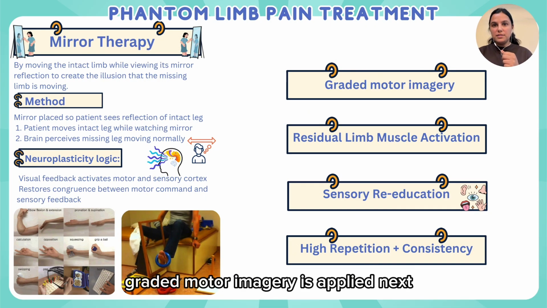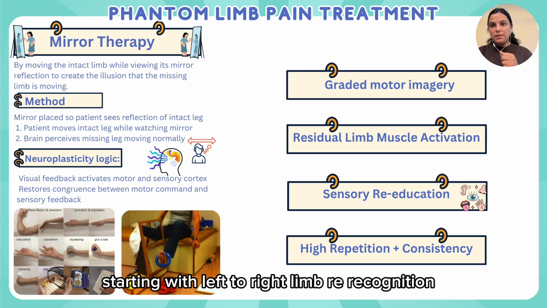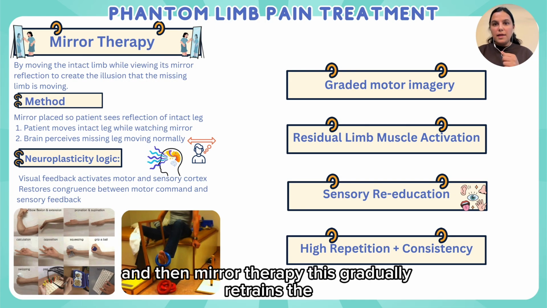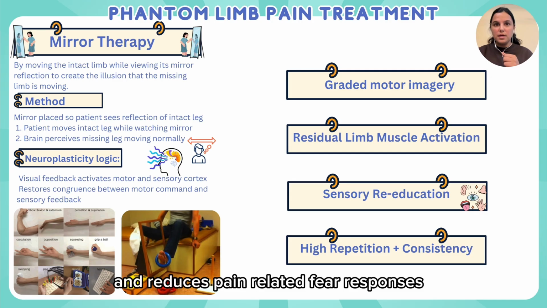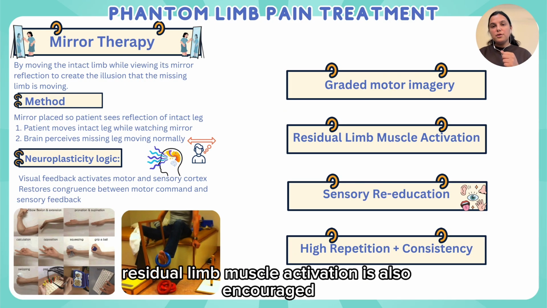Graded motor imagery is applied next, starting with left to right limb recognition, progressing to imagined movements, and then mirror therapy. This gradually retrains the brain's movement prediction and reduces pain-related fear responses. Residual limb muscle activation is also encouraged.